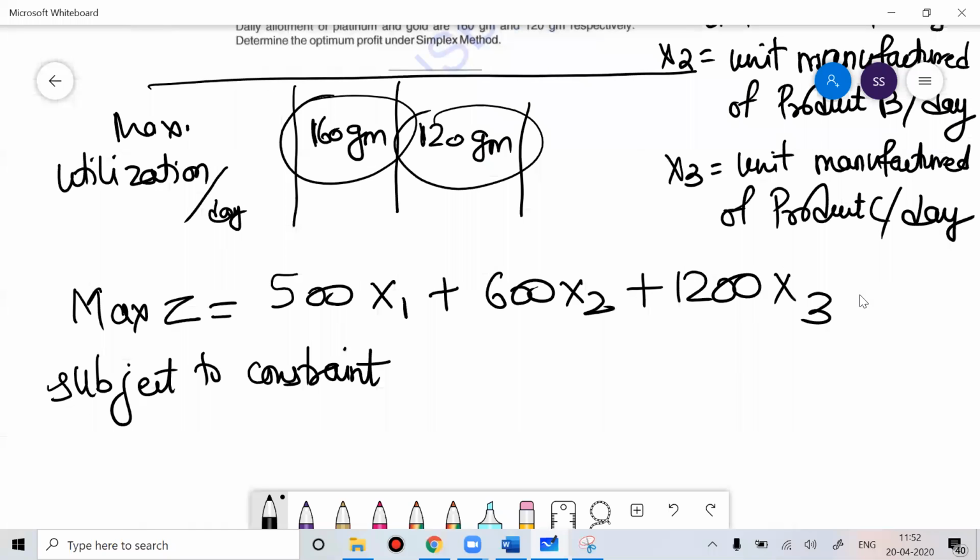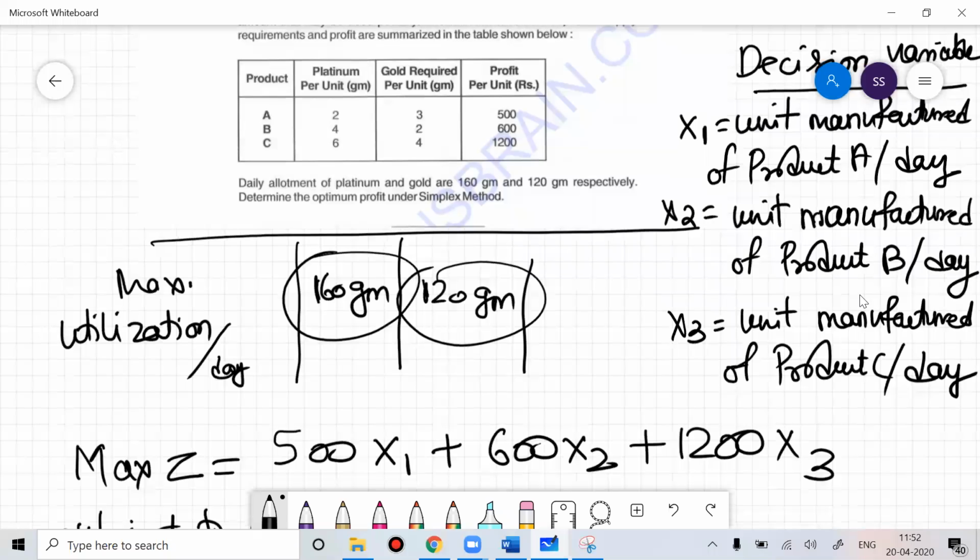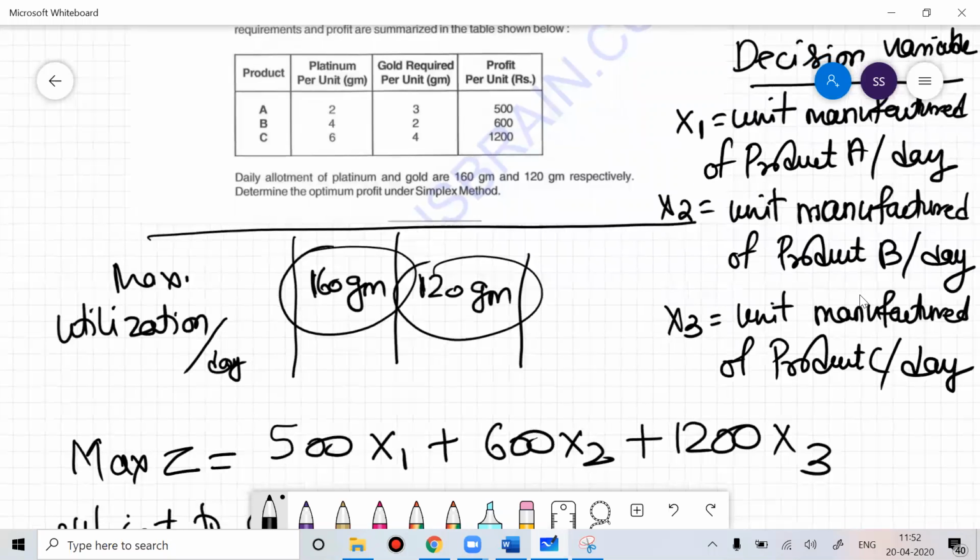If you notice, for platinum, X1 is the units of A I'm manufacturing, X2 is the units of B, and X3 is the units of C. On 1 unit of product A, you are using 2 grams of platinum. So for X1 units, you will use 2X1.